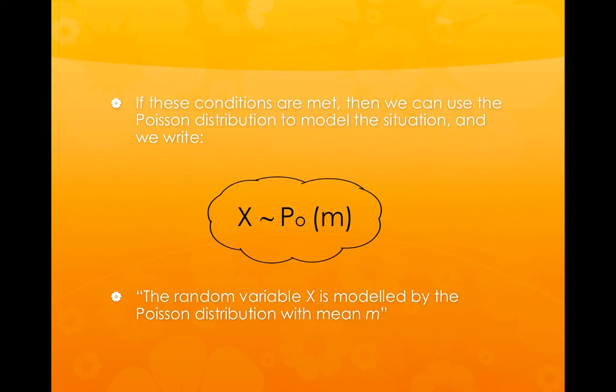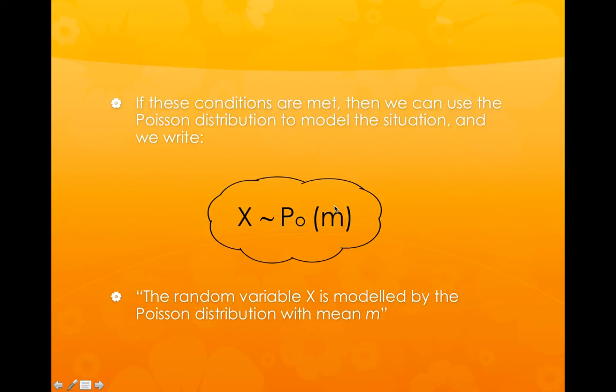So if we meet these conditions, then we have a Poisson distribution which we can use to model our situation. And just like before, when we would often use a capital letter X to denote our distribution, we then need to say how it's distributed. So we say X is distributed by, and the PO stands for Poisson, and we just have to give one bit of information, which is what is the mean value.